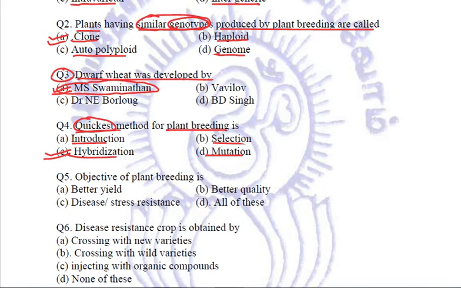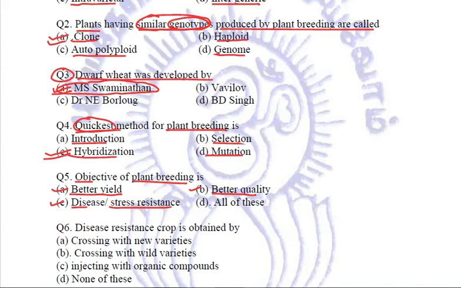Next question asks, is the objective of plant breeding to obtain better yield? Of course, yes. Let us see the other options. Is it to get better quality? Exactly, this is what plant breeding is done for. Next option is disease or stress resistance.